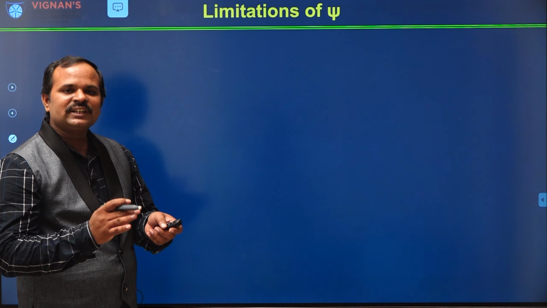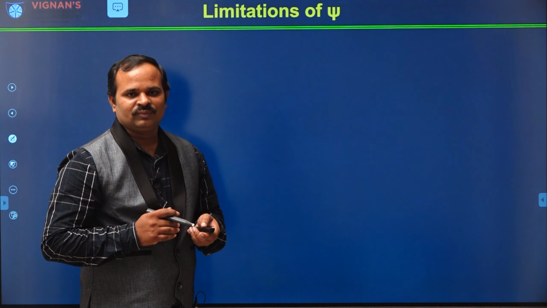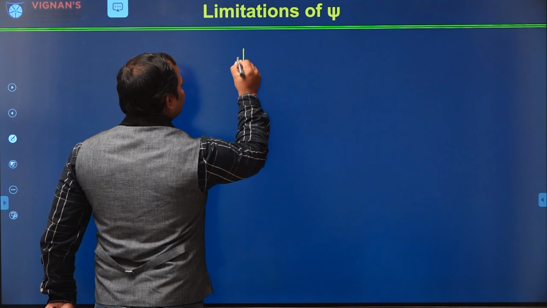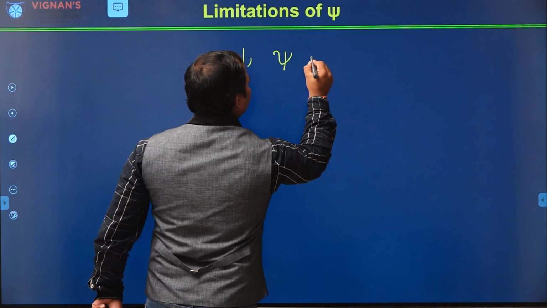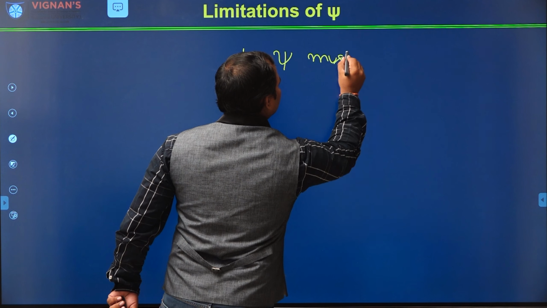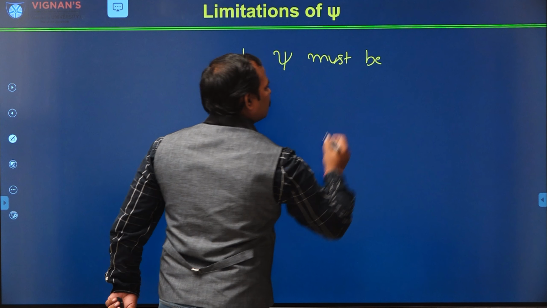However, the wave function has limitations. The first one is psi must be continuous.